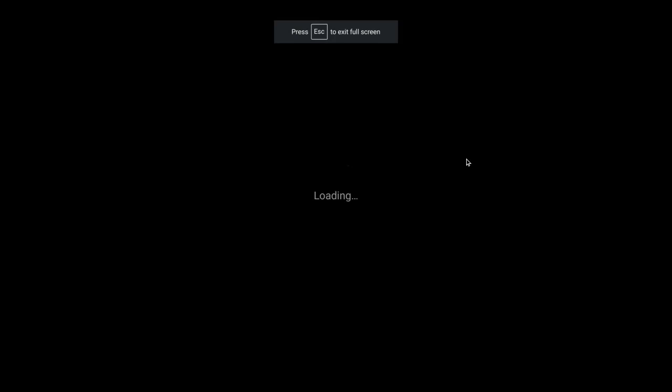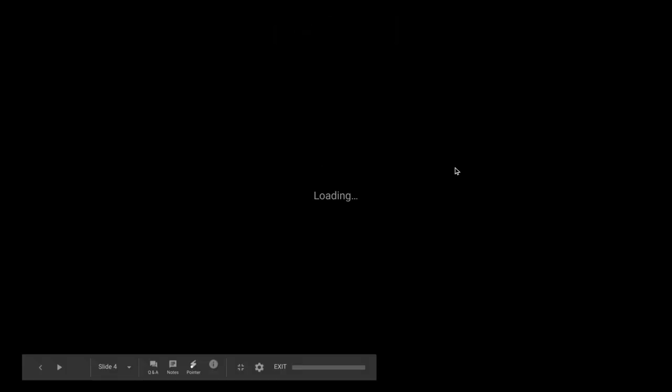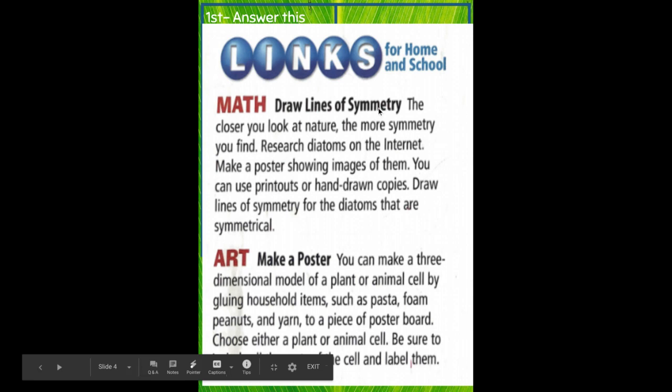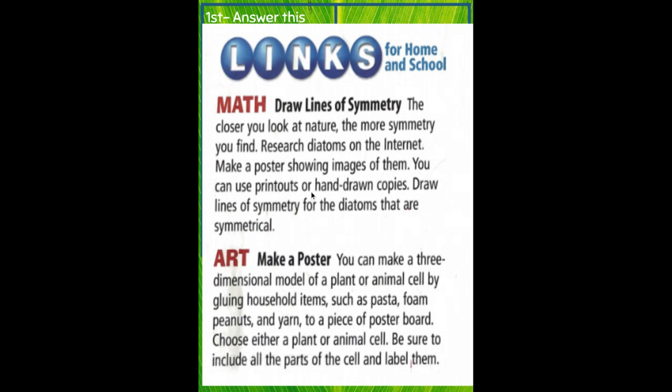We have two projects that we get to choose from. Our project is going to be a few days long, and we will have on this chart when it is due. So these are the two that you get to choose from. Math: draw lines of symmetry. The closer you look at nature, the more symmetry you find. Research diatoms on the internet. Make a poster showing images of them.